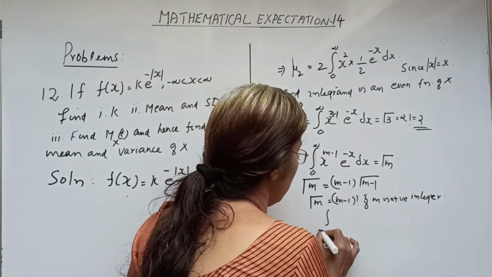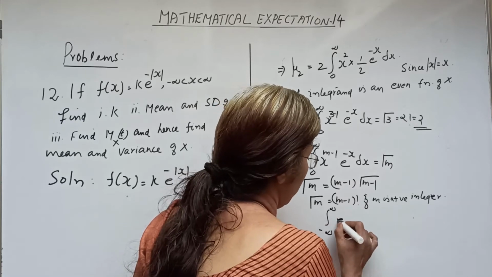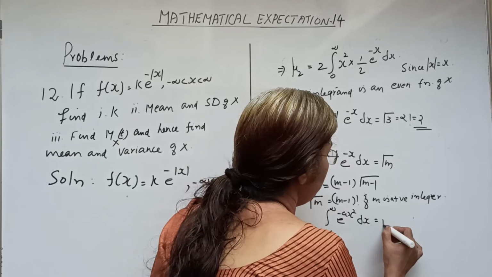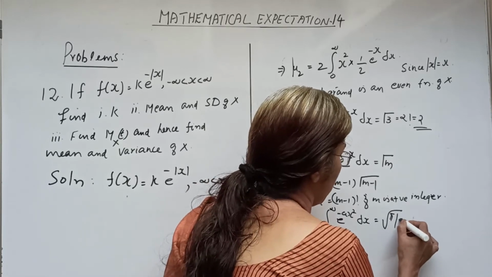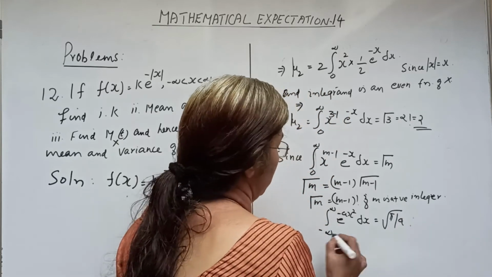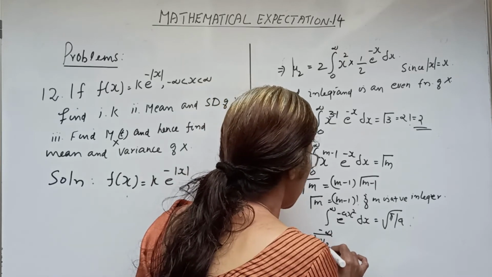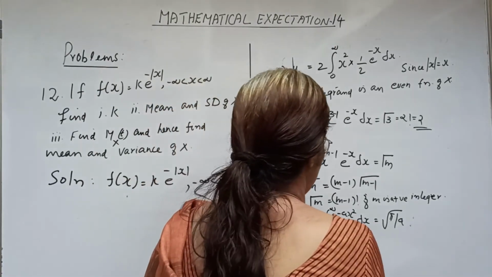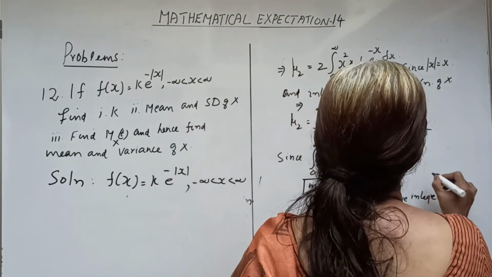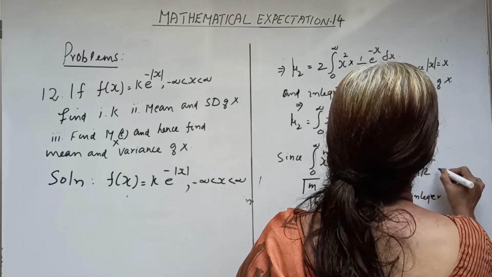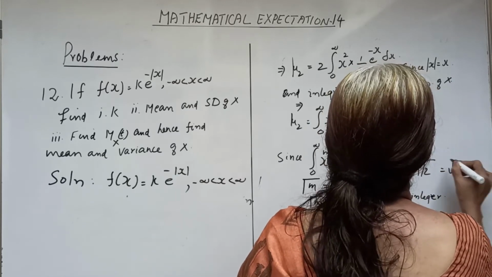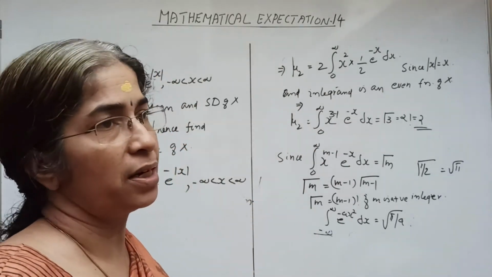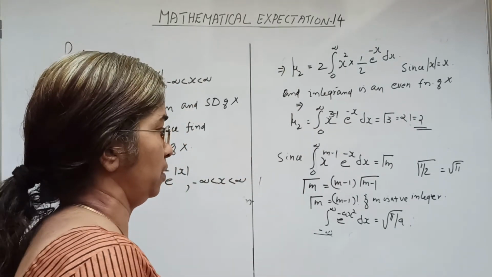The integral from minus infinity to infinity of e raised to minus a x square dx can be written as root of pi by a. Also one more result, gamma half equal to root pi. All this we have to substitute. So these properties have to be used in these problems.